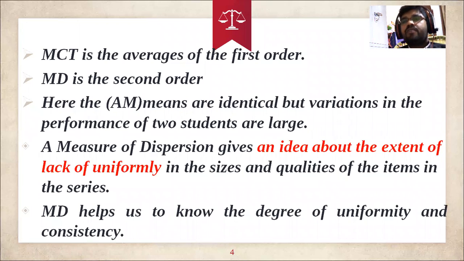If the network is good, the signal is good and the data is very fast, and every day the network provides the same thing, then that network has maintained consistency in providing services to the public. That is the main thing we can come to know by using measures of dispersion.